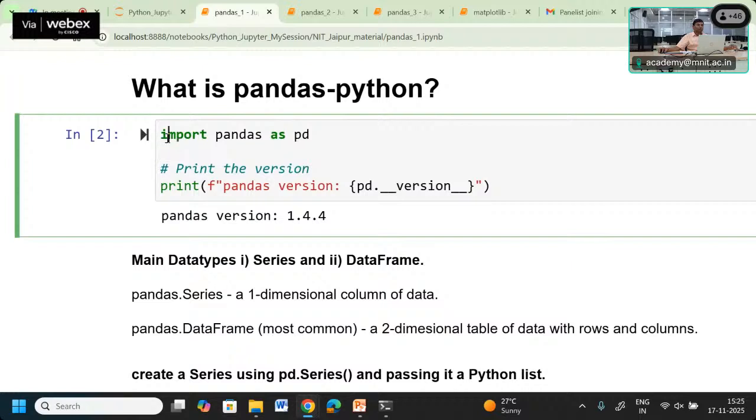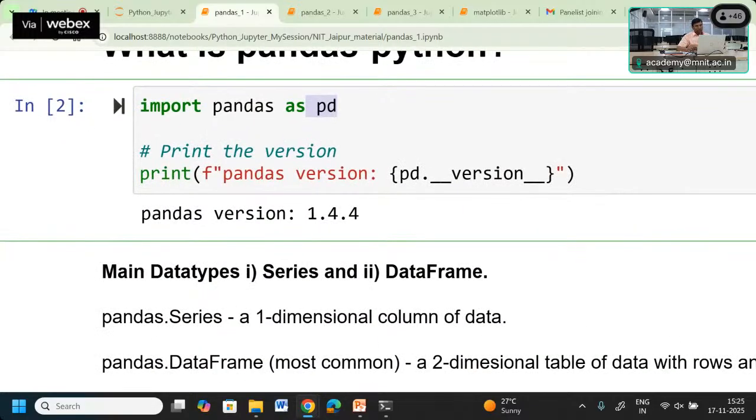We do that by using import pandas as pd. So this pd is an alternate name given to the pandas library, so that whenever we have to use the name pandas, we can use its short name pd